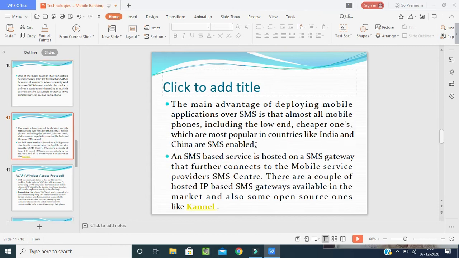Now, the main advantage of SMS is that mobile phones, including the low-end and cheaper ones which are most popular in countries like India and China, are SMS enabled. So with a small SMS on our mobile itself, we get the information about our bank balance or accounts. So it is a cheaper one. No need to go to the bank, stand in a line, fill up a challan or a form, or request, please tell me, or please enter in my passbook. No need of doing all this.